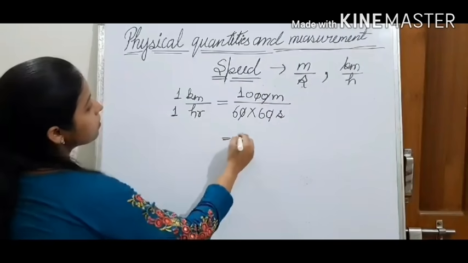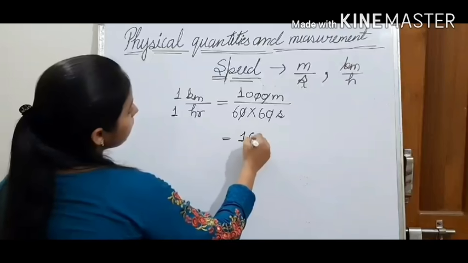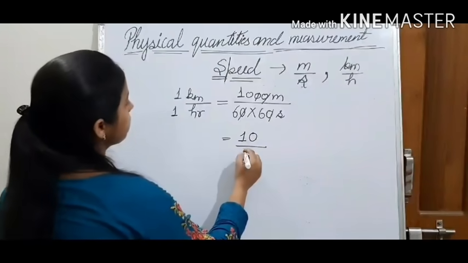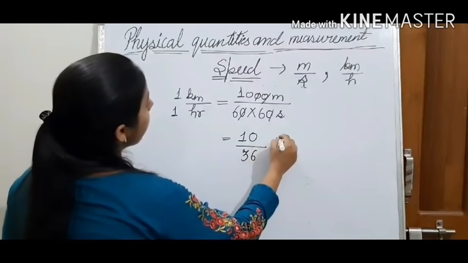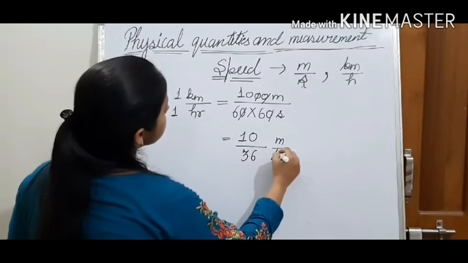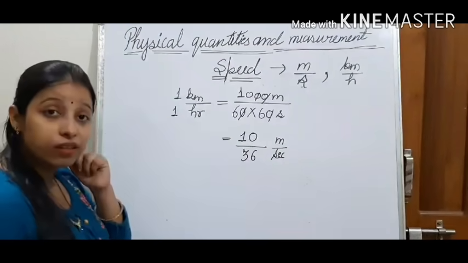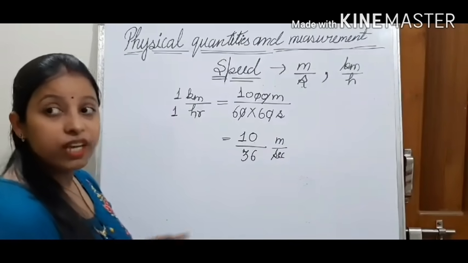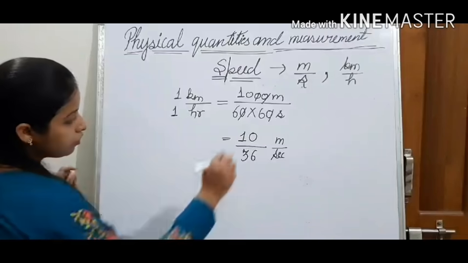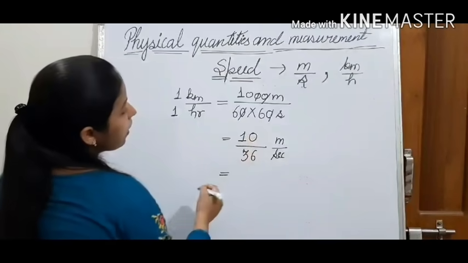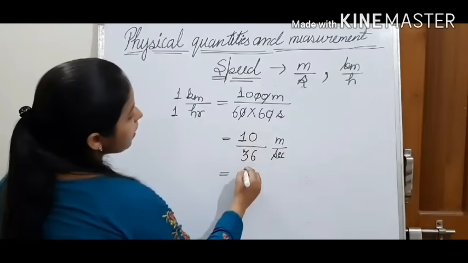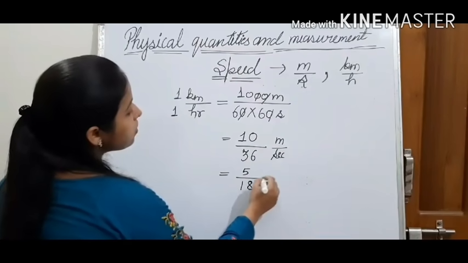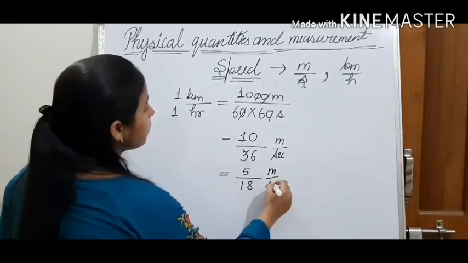Now we can write our 10 upon 6 6s are 36, 36 meter per second. Now this 10 and 36 we can divide by 2. If you divide by 2, it will come 2 5s are 10 upon 2, and 2 8s are 16 meter per second.